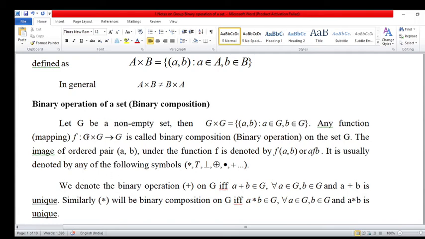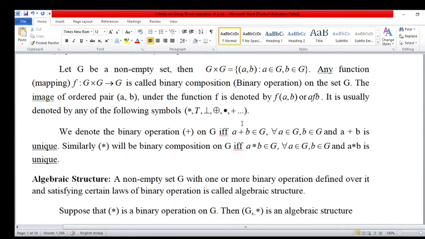Any function on the ordered pairs of G is called a binary composition. The image of the ordered pair (a, b) of G cross G is denoted by f(a, b), and these are the algebraic binary operations and their notations.